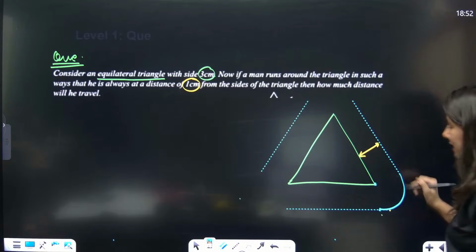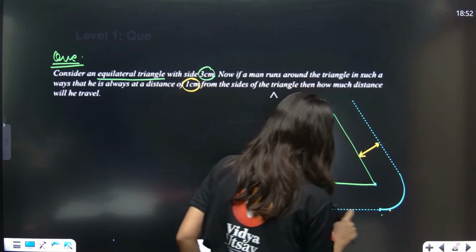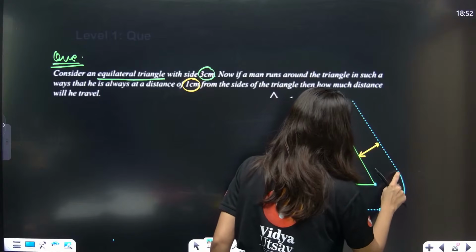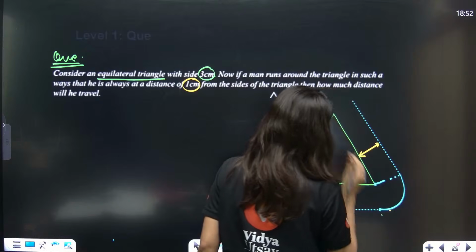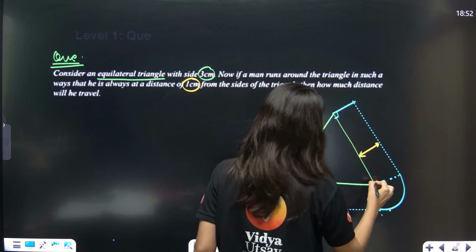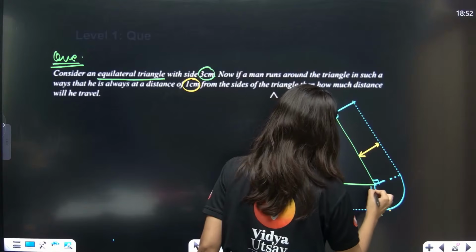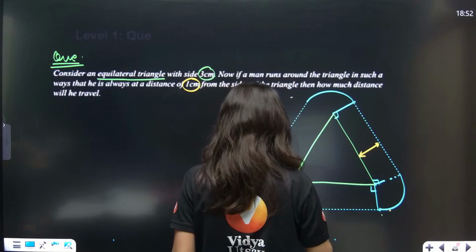I want to be 1 centimeter away from this corner. Can you see? So now a man is running, and now 1 centimeter away will look like this. So once I reach this corner, can you see this is a right angle, this is a right angle, this is a right angle. Okay, so again this will be a circular path, and here also a circular path.